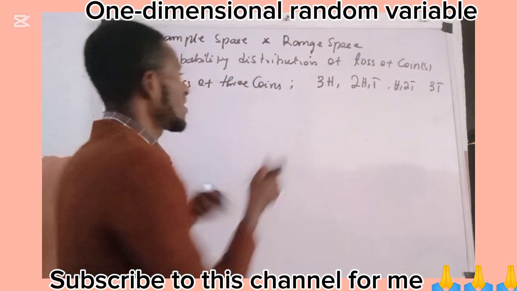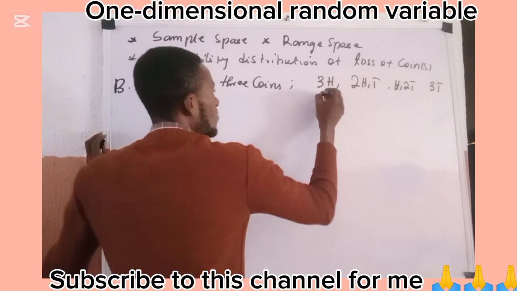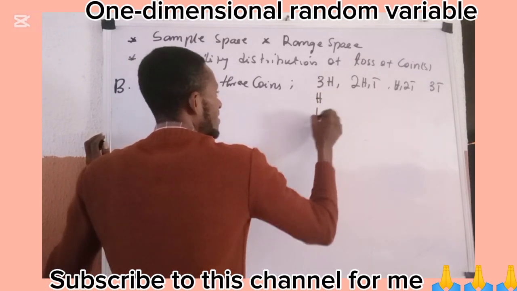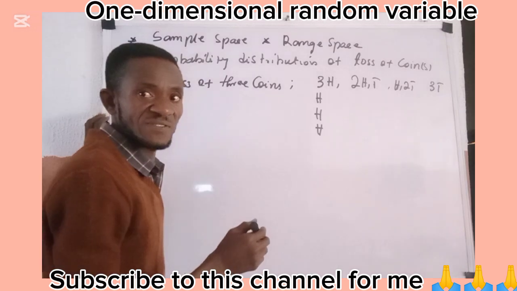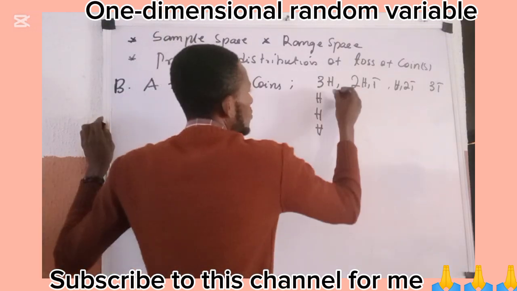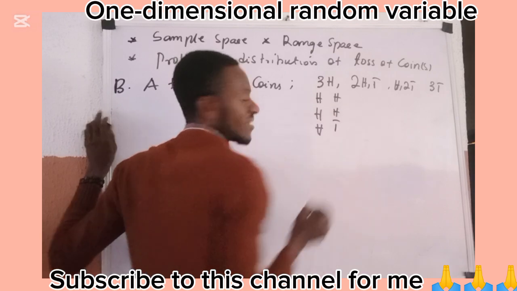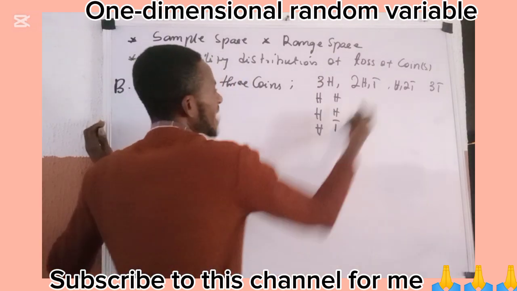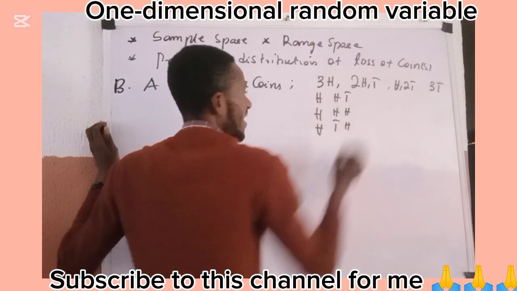So when you now come here, we are now going to write them well. So here becomes head, head, head. That's what this means, you getting 3 heads. Then you come here and you now get head, head, and tail. But it is possible that this tail comes first and you have tail, head, head.